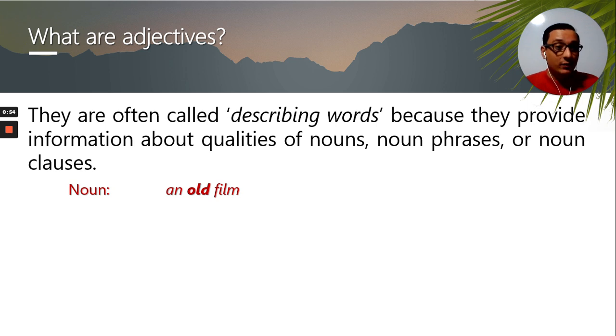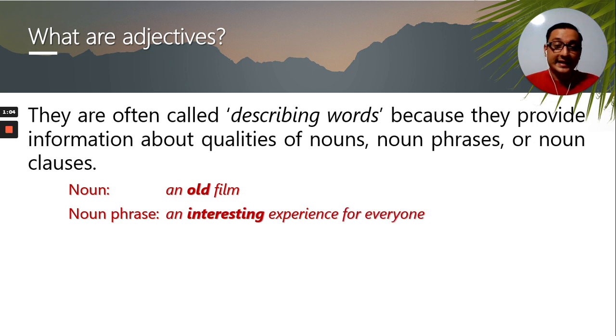As a simple noun, we have the adjective old, right? So an old film. So if you see here, it's just describing film. It's just describing a simple noun. As a noun phrase, it's describing a couple more words included in a noun phrase. An interesting experience for everyone.